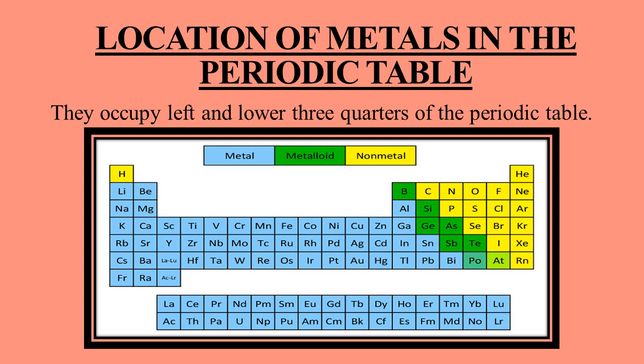On the right side, you can see the elements in the yellow boxes are non-metals. You can see one non-metal on the left side, that is hydrogen, while all the elements on the right side in the green boxes are metalloids.